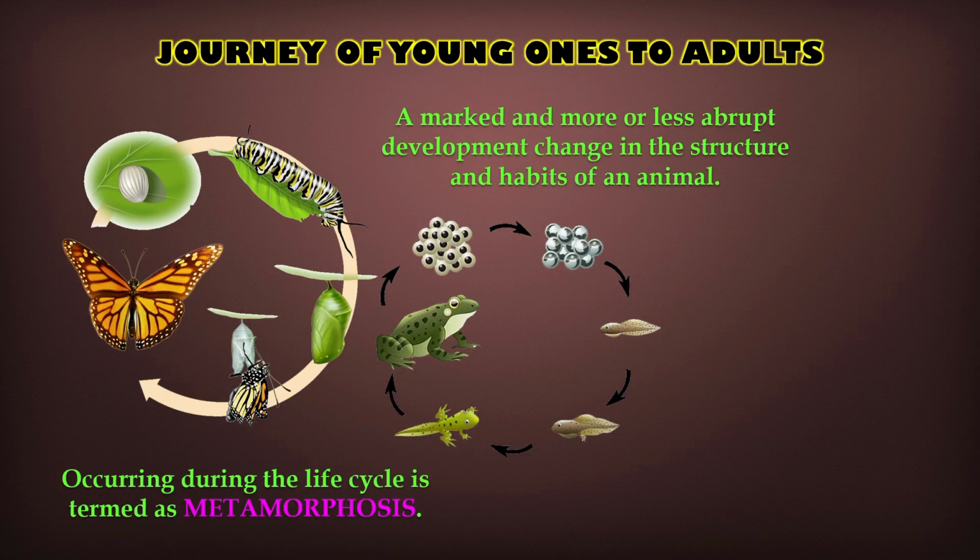In the same way, a frog's life starts as eggs, which hatch into small tadpoles. These tadpoles live in water, breathe through gills, and have a tail. As they grow, legs appear, lungs develop, and the tail disappears, turning the tadpole into an adult frog. So, metamorphosis is a marked and sometimes abrupt change that happens during an animal's life cycle, helping it move from a young stage to its adult form.